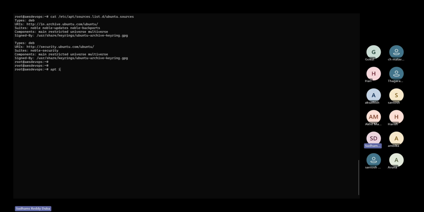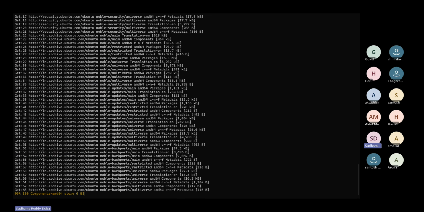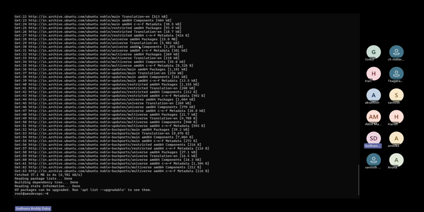apt update. The old command is apt-get. The latest command is apt. We can use any one of them. It's up to you. We can see it started downloading the index pages of the repository. You might ask me how you confirmed it downloaded. Here we can see the size.